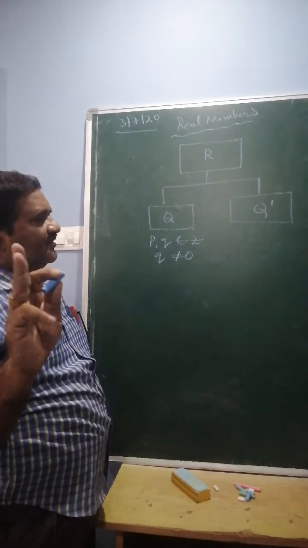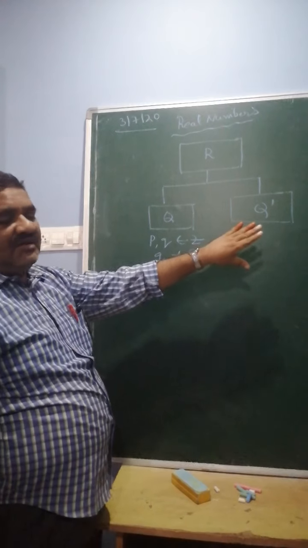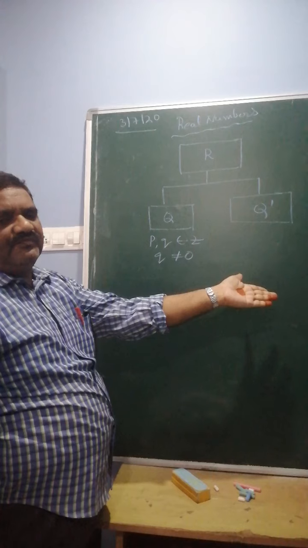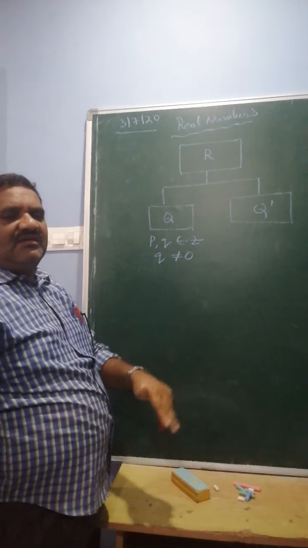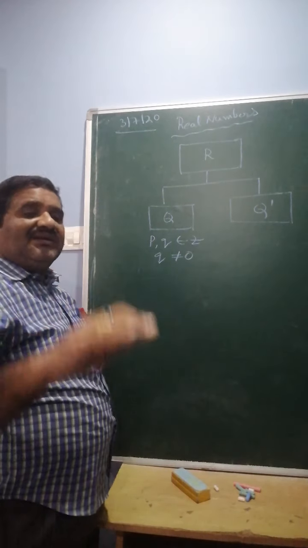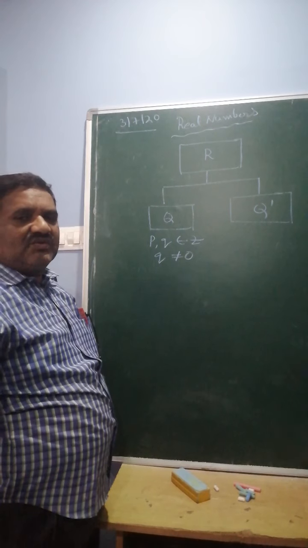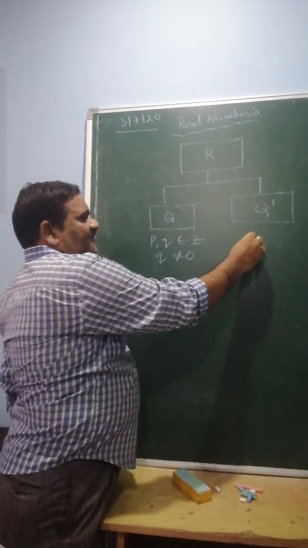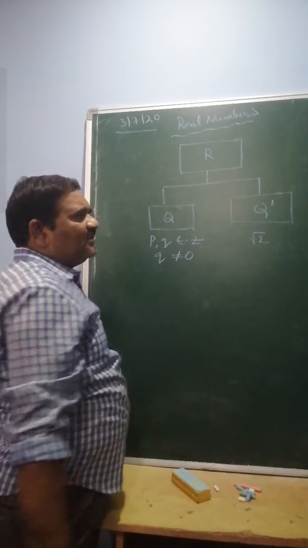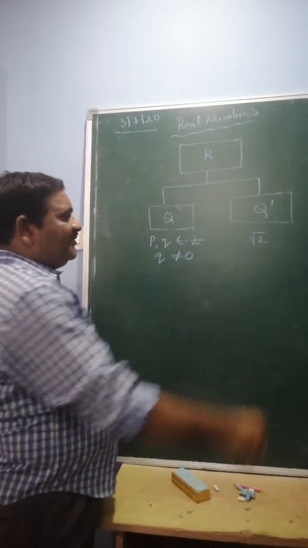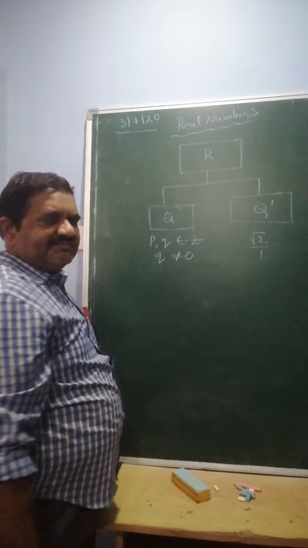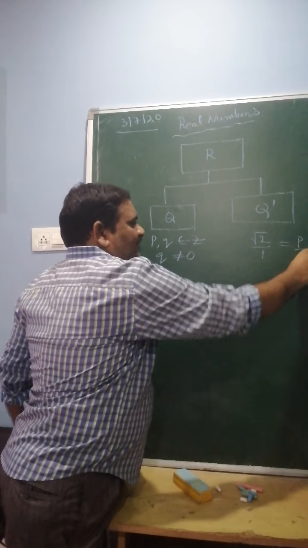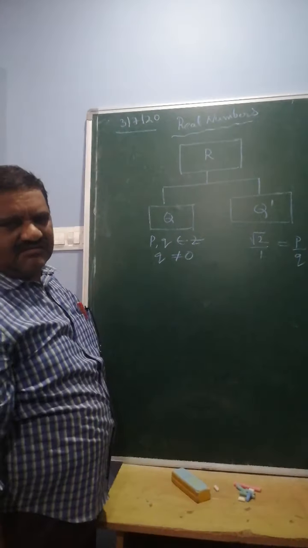See children, two definitions. First, the number which cannot be expressed in the form of p by q; or the number which is non-terminating and non-recurring is also called irrational. Here we will get one doubt: sir, root 2 is called an irrational number, but it can be written as root 2 by 1. This is also in the form of p by q, so why is it not a rational number?